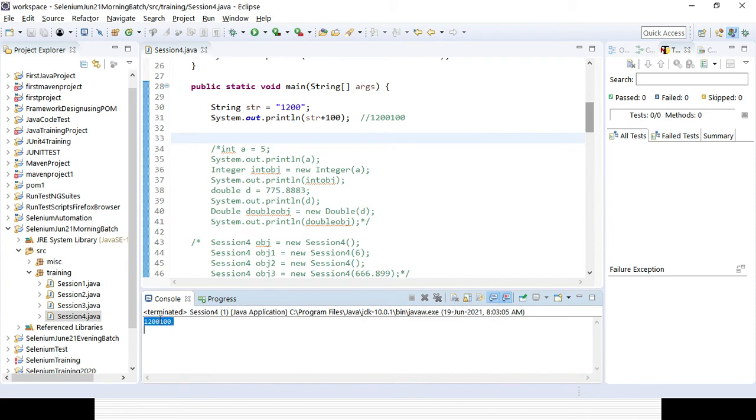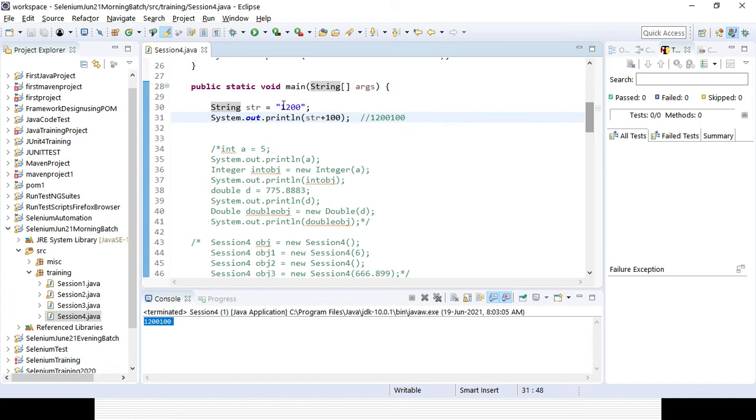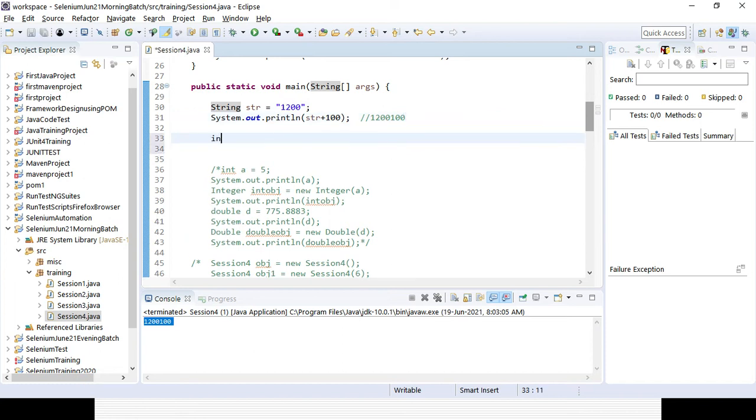So to avoid the problem, I can convert the string to the relevant type. If it is the integer part, I can convert it to the relevant integer. So Integer, and I am creating a value.